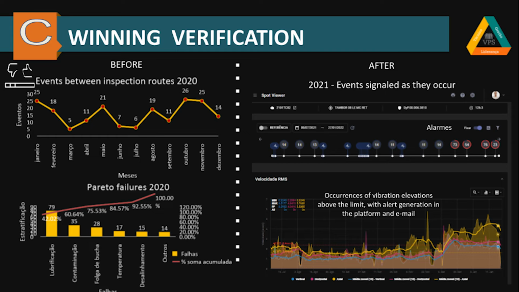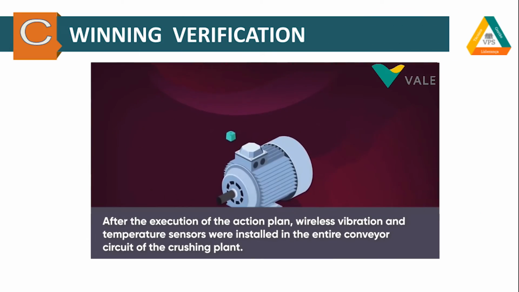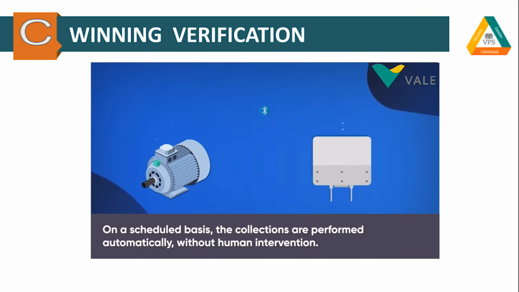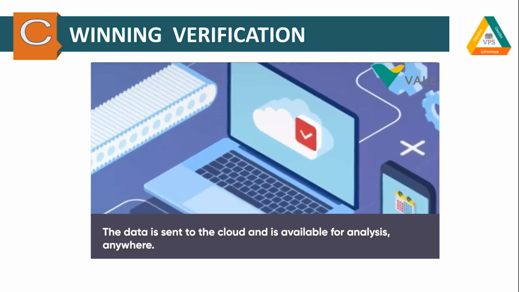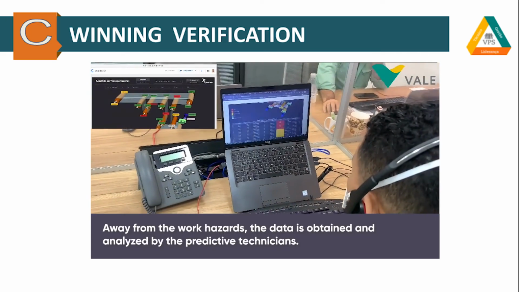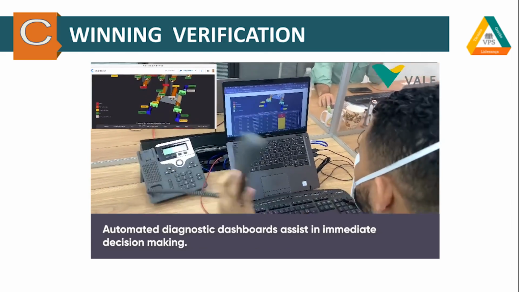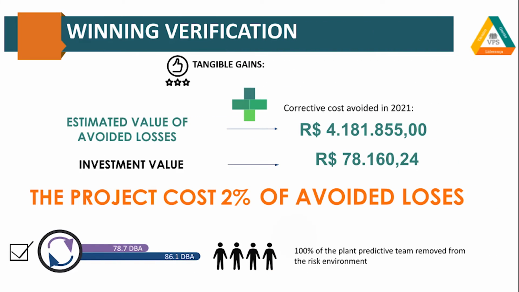Verifying results. In 2020, we noted 188 failures during the inspection routes. After the improvement, the vibration occurrences were mapped, being treated as alerts and sending automated reports for decision making. In 2021, there were a number of incidents detected immediately when they occurred. This led to a total avoided cost of more than 4 million reais, or about $800,000.